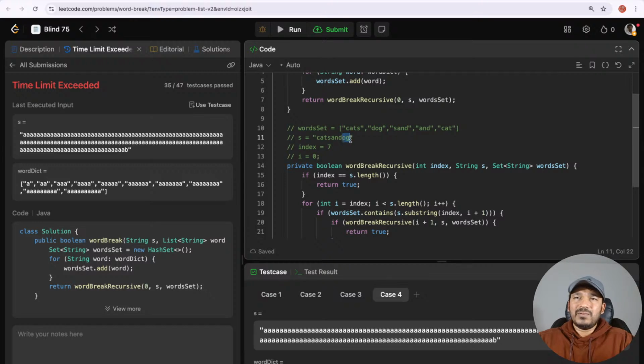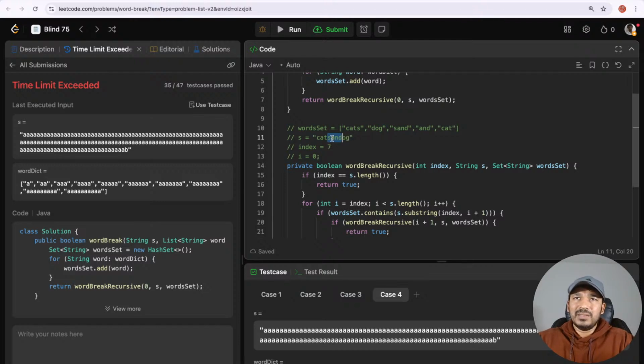For the last two letters, I didn't have anything, it returned a false. And I repeated the same thing. Initially I took cat as one segment, sand as another segment, and OG as another segment. And I know that when I called for OG, it returned false. And next time when I did sand OG, I continued there only.